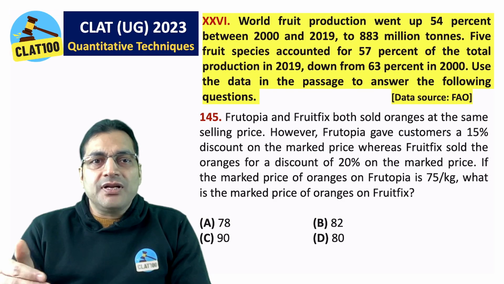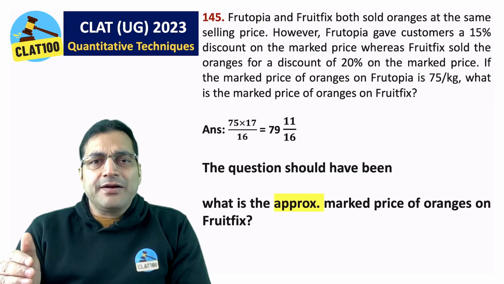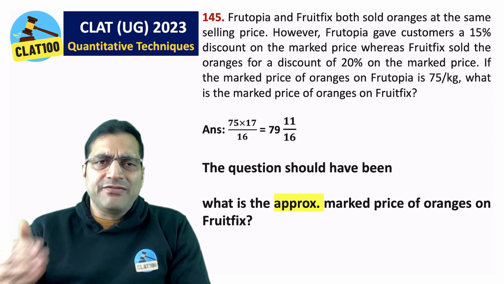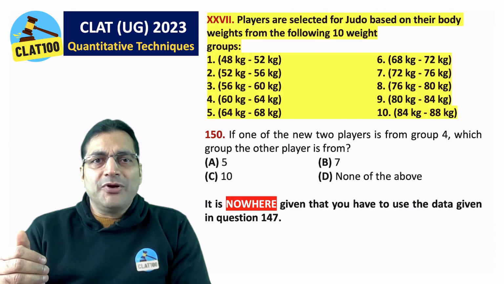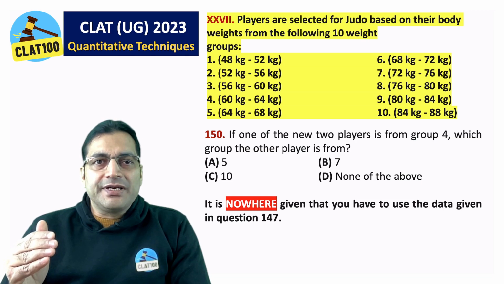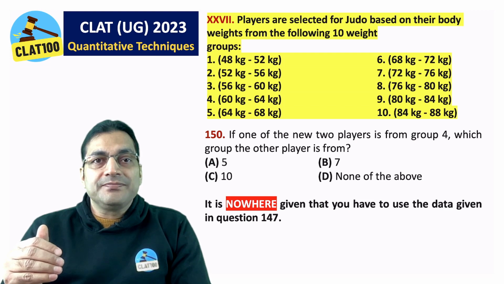Question number 145. A minor error here. Ideally, they should have asked you the approximate marked price of oranges on fruit figs. The actual answer is 79.11 by 16. It's not 80, but okay, let's give them the benefit of the doubt. But what about the remaining questions? One more thing. Question number 150. Here also it was nowhere given that you have to use the data given in question number 147. But it was the only way of getting the answer.